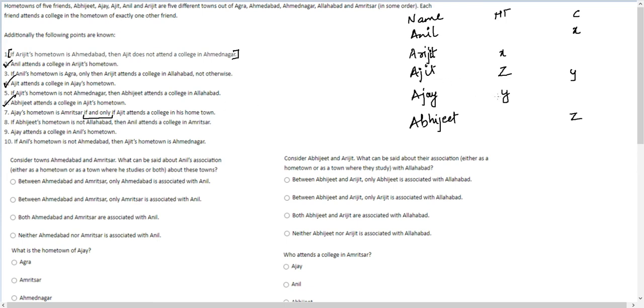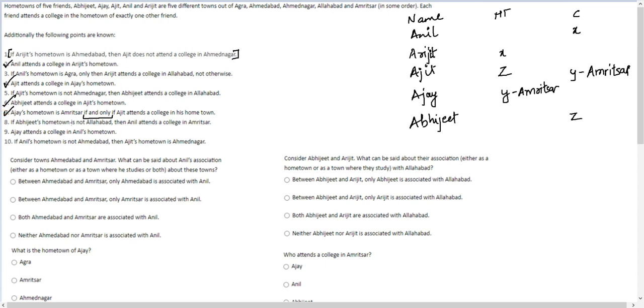Is Ajit attending a college in Ajay's hometown? Yes, this is known to me. So this is Amritsar. Because Ajit is attending a college in Ajay's hometown, Ajay's hometown is Amritsar. This is guaranteed information. We have taken care of 7 also.